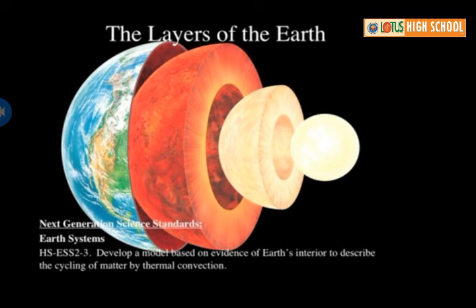The oceanic crust mainly consists of silica and magnesium. Therefore it is called Sima. Si means silica, Ma means magnesium. So the second layer is the mantle. Just beneath the Earth's crust is the mantle. It extends to a depth of 2900 kilometers below the Earth's crust.